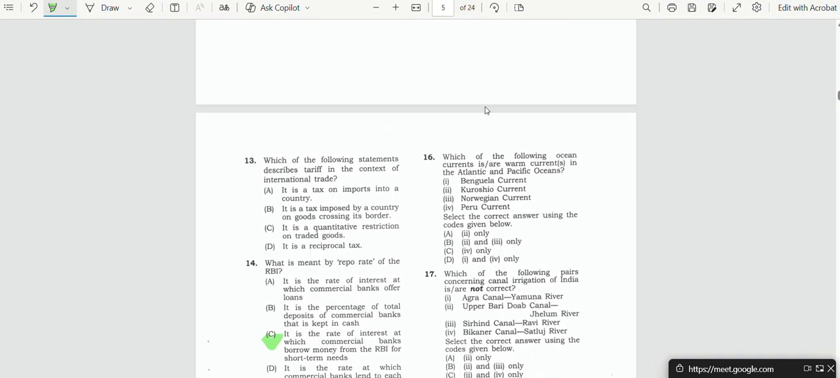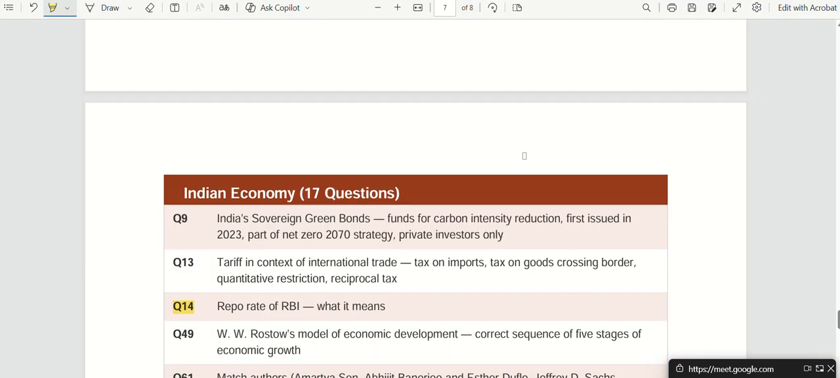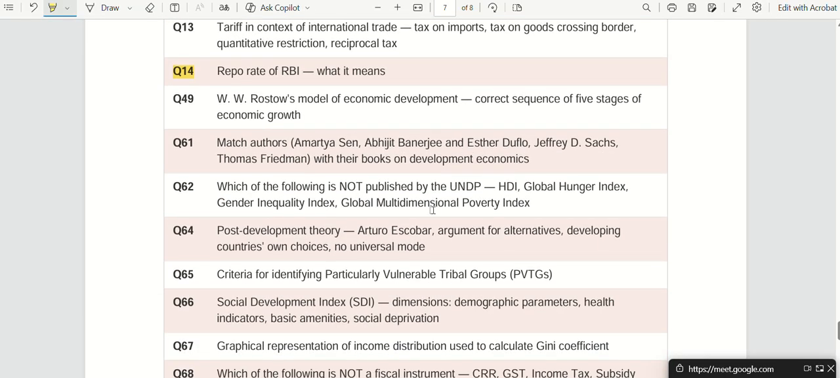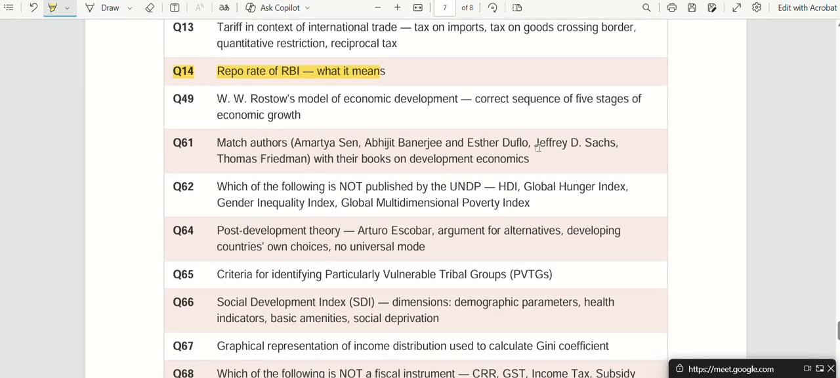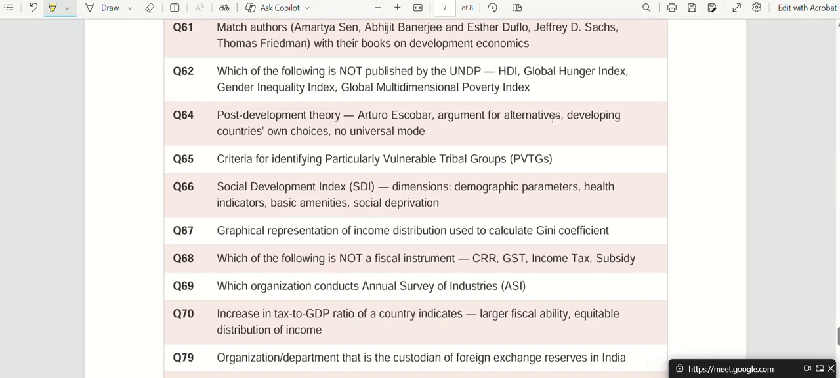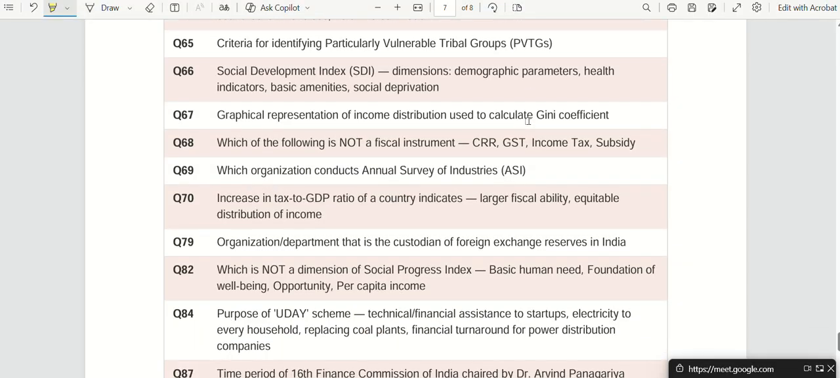Rest, if you look in the analysis of your economy in 2024, we had one from this topic, repo rate. One from this topic. Rest are mostly associated with your current affairs. Like what is CRR? We already have done. Which of the following is not a fiscal instrument? You can answer it from here only. Which of them is not a fiscal instrument? Tell me.